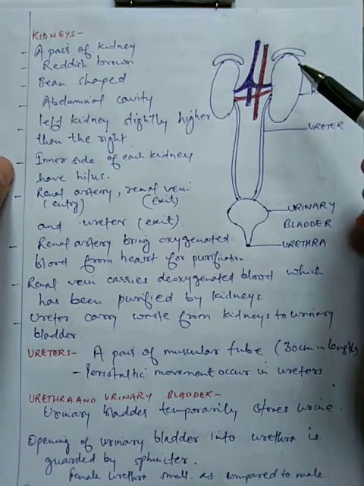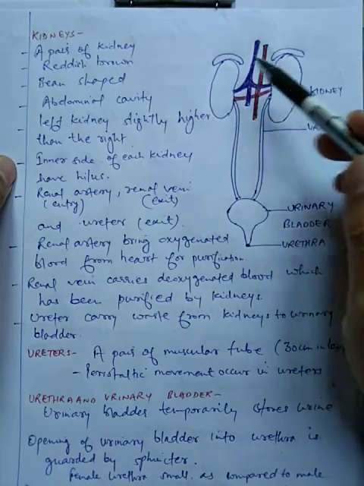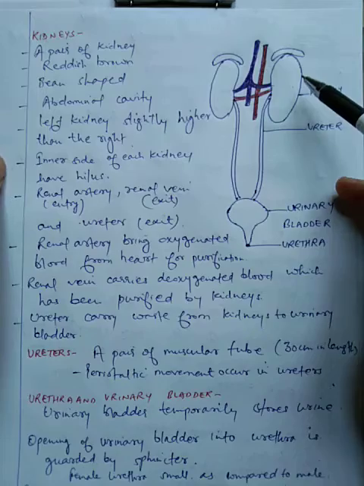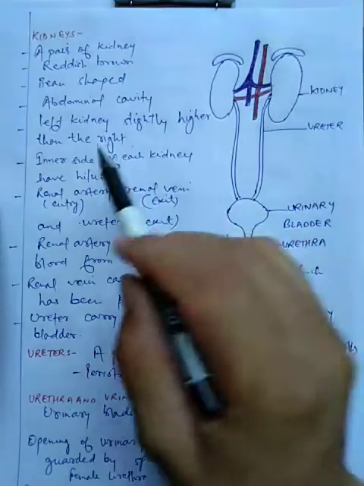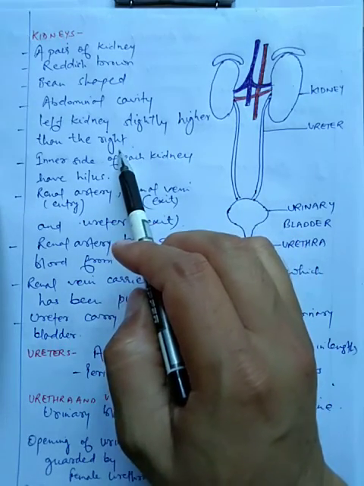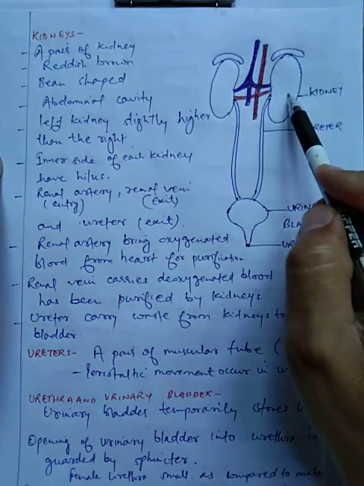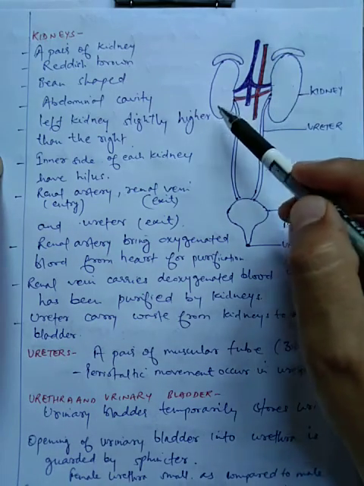A pair of kidneys, which are reddish brown and bean shaped, is located in the abdominal cavity. The left kidney is slightly higher than the right kidney, as you can see here.